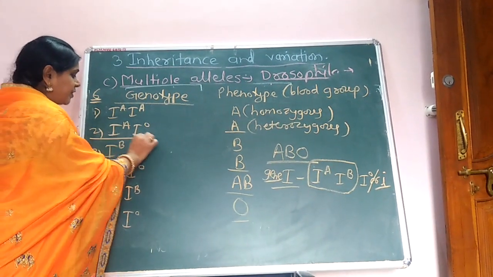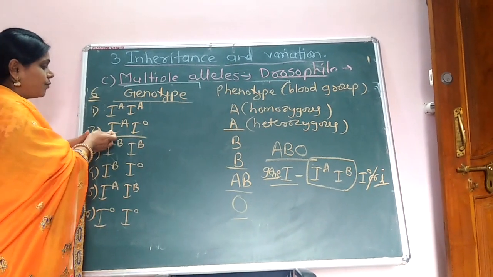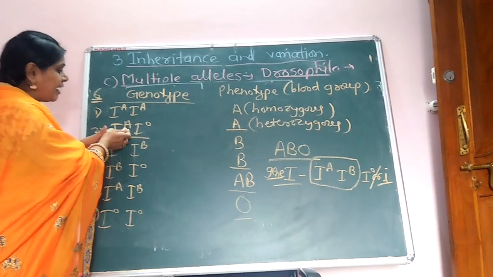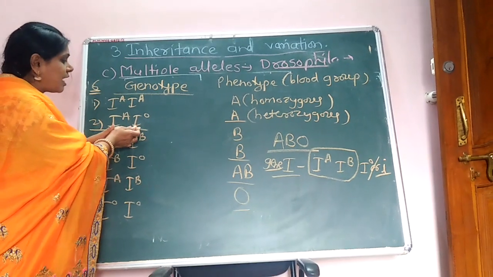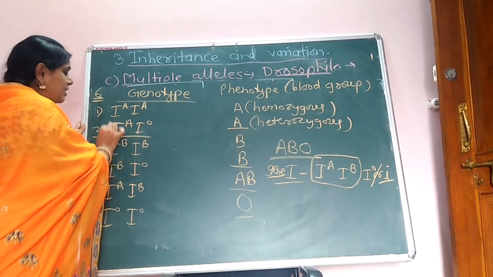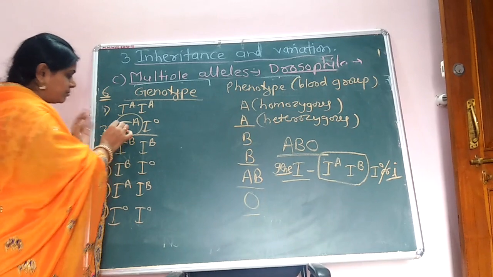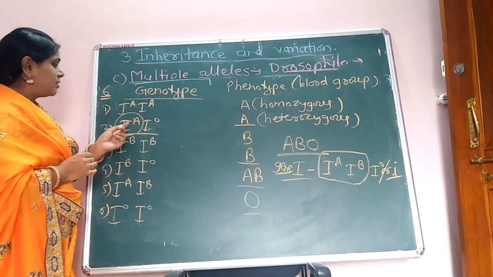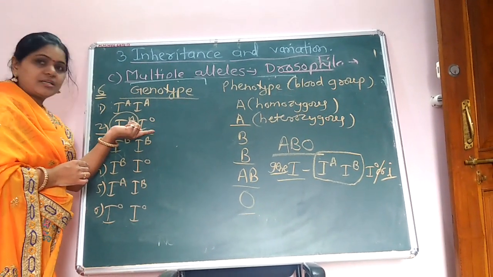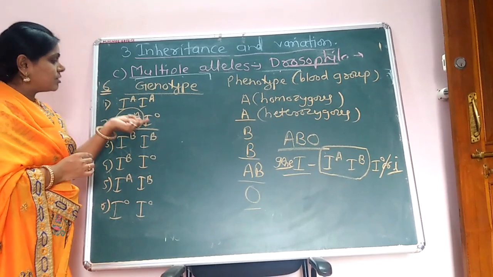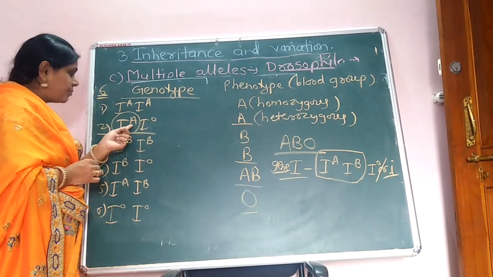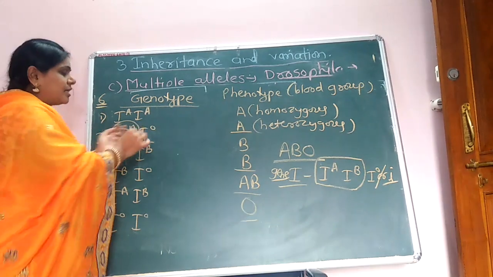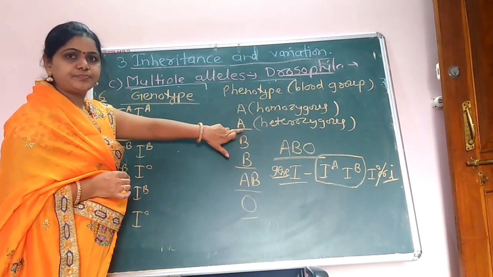This is heterozygous, that means one allele is IA and one allele is IO. Here IA is the dominant and IO is the recessive. Because of this dominant IA, that blood group is A.